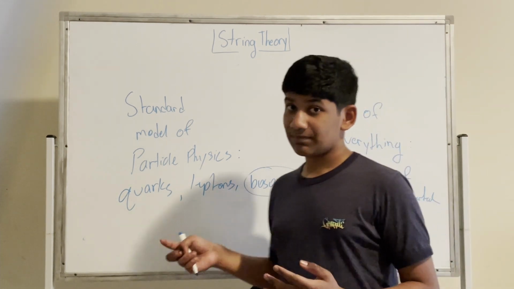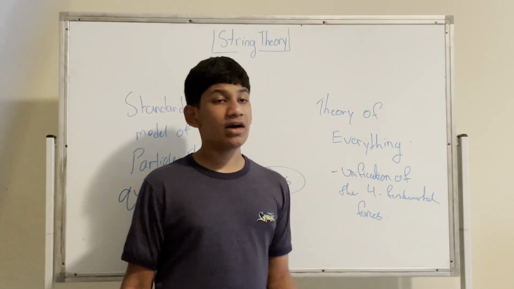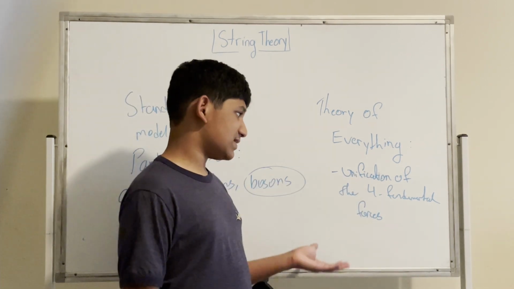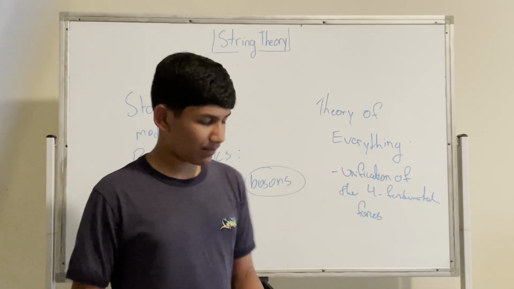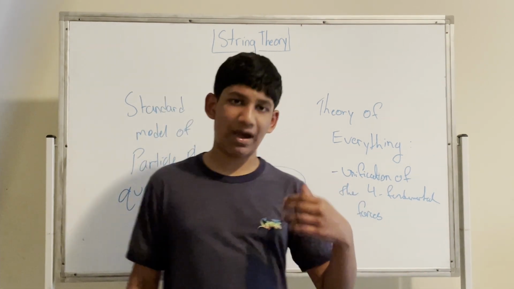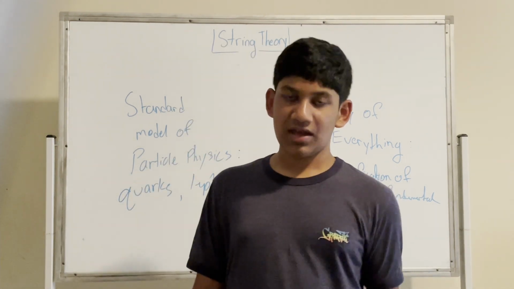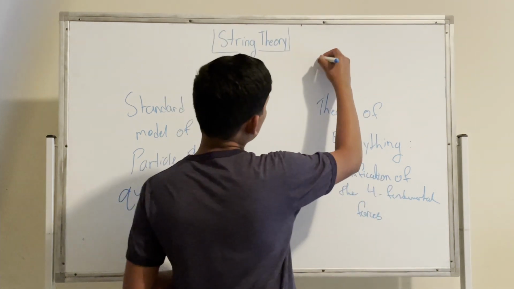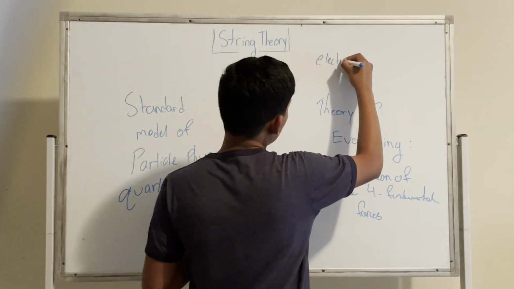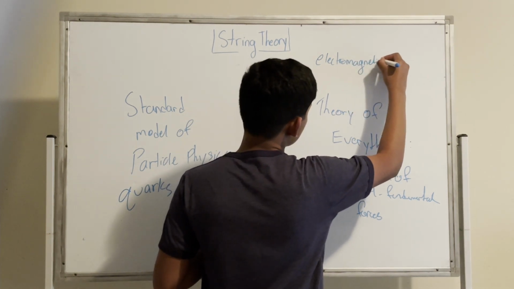And then essentially, we have the unification of the four fundamental forces. Okay, so what are the four fundamental forces? Well, the four fundamental forces are the gravitational force, the electromagnetic force, and the nuclear forces. Notice I said forces, which means there's two of them. Okay, I'll write them over here. We have the electromagnetic force.